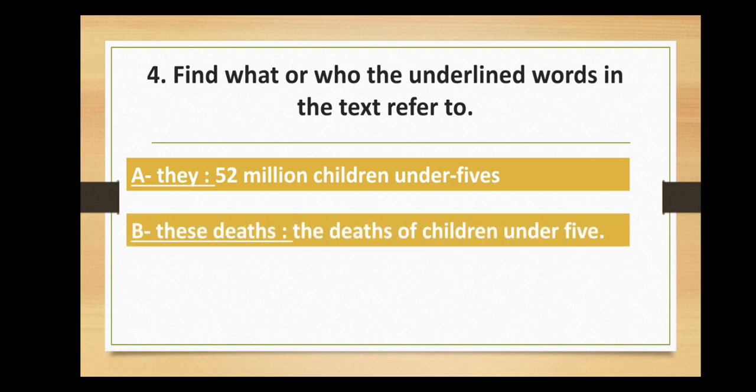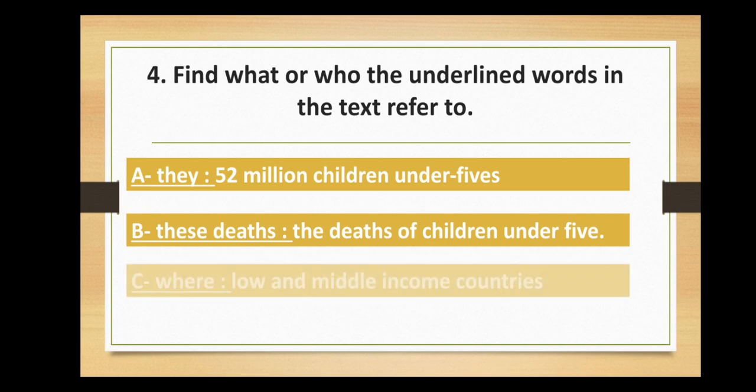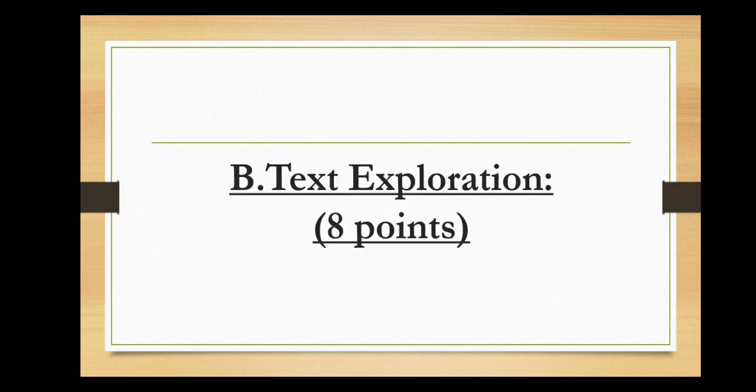These deaths refer to the deaths of children under 5. And finally, where refers to low and middle income countries. Or you can write simply it refers to countries, but more precisely, where refers to low and middle income countries. We have finished part 1, comprehension.